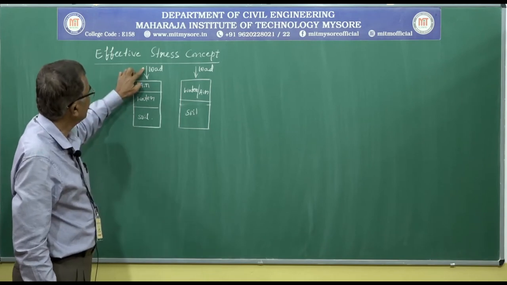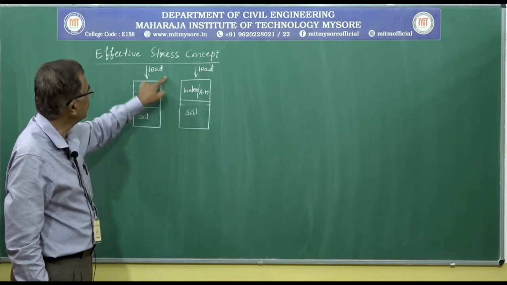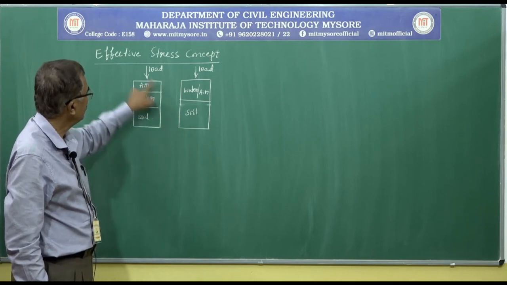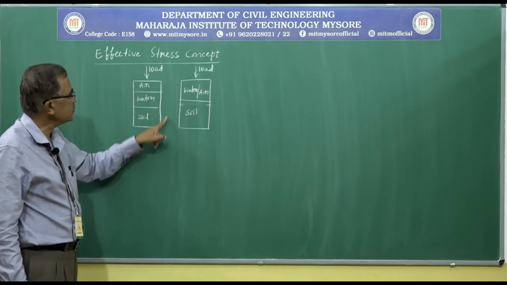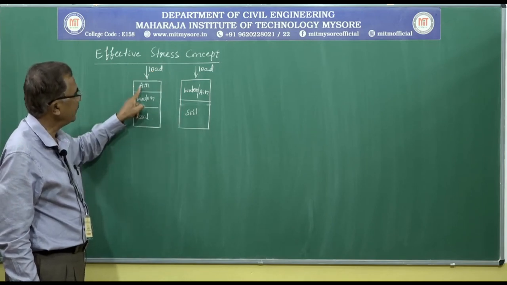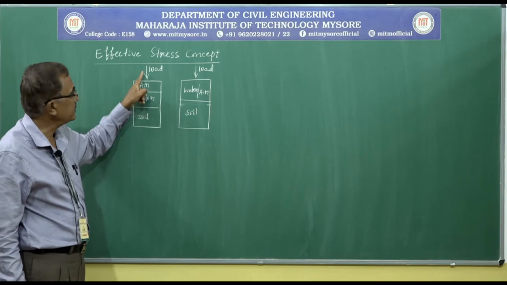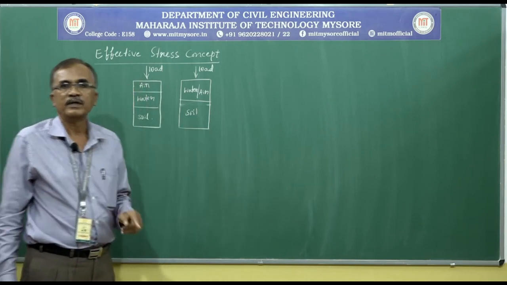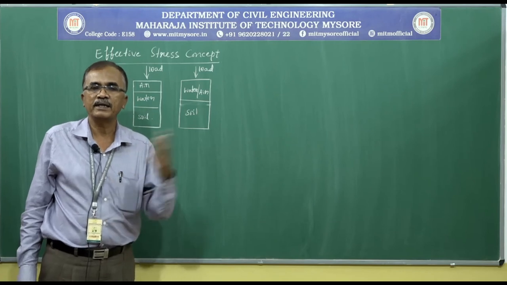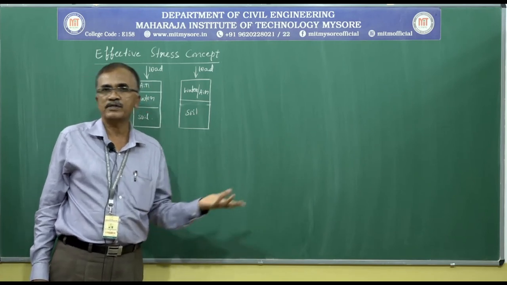When load comes on the partially saturated soil, there is a resistance by the soil, water and air against the load, and that resistance we know. Resistance offered by a body or a material against the load is known as stress.